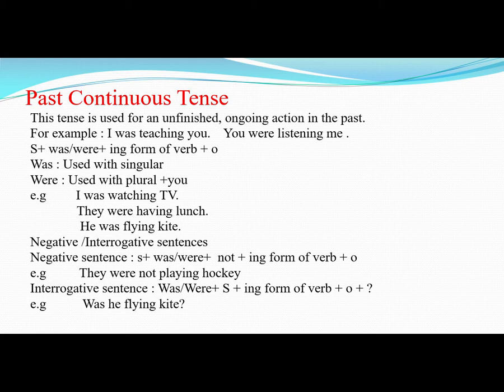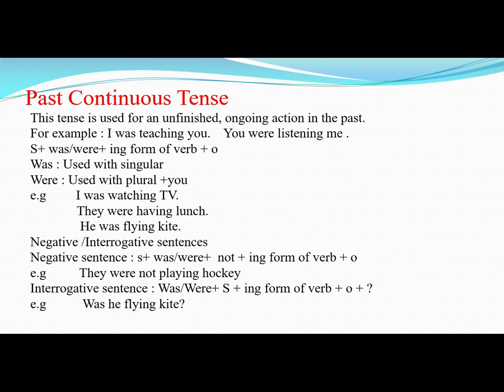And the structure of this tense is subject plus was or were plus ing form of verb and then object. Students, we use was with I, he, she, it or any singular name, and we use were with you, we, they or any plural name. Okay? Like I was eating meal, you were playing football. Okay, clear?